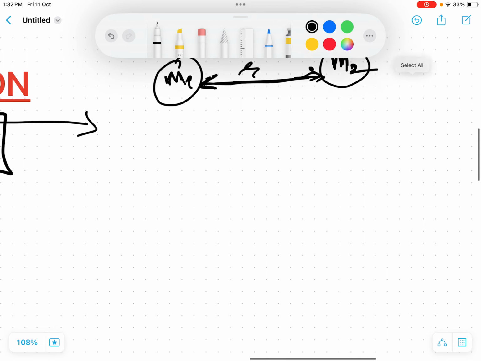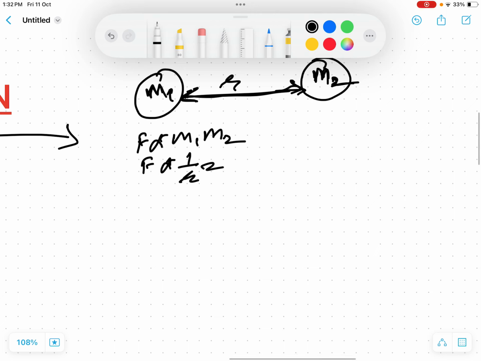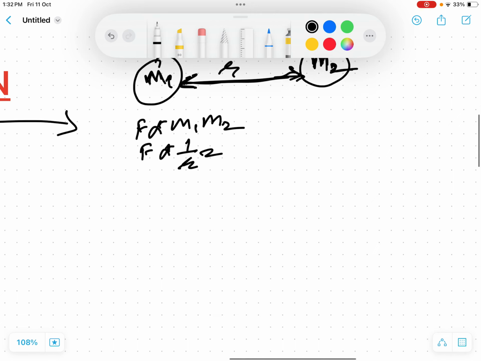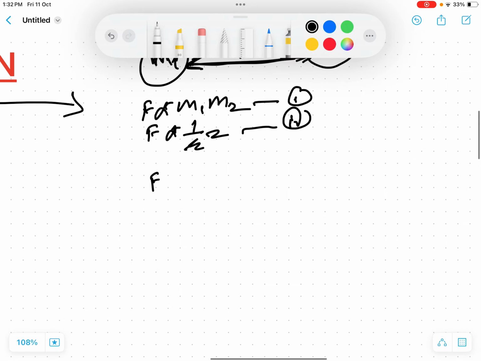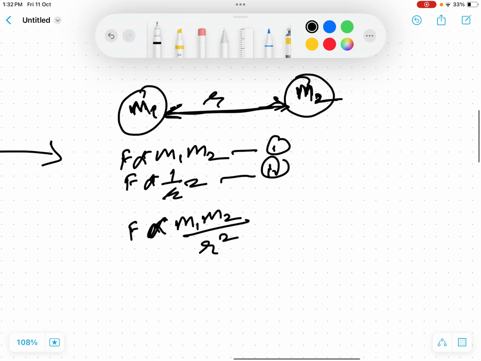The magnitude of that force is directly proportional to the product of their masses, and inversely proportional to the square of the distance between them. So this is what the gravitational law is simply about. Combining these two, we get F is directly proportional to m1 m2 upon r squared. This is the proportionality relation for gravitational force.